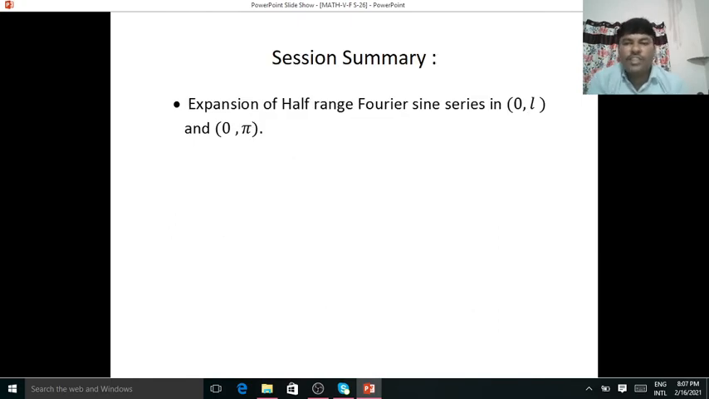The summary of this session is expansion of half range Fourier sine series in 0 to L and 0 to pi.